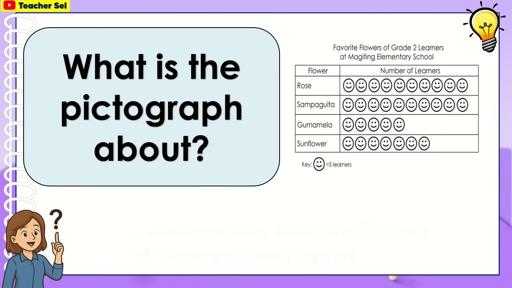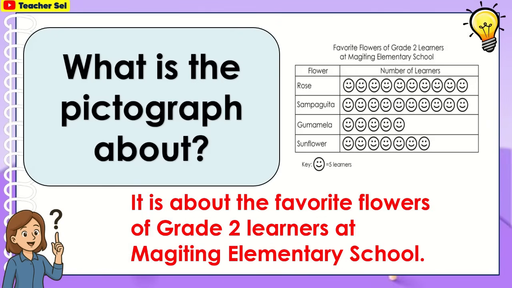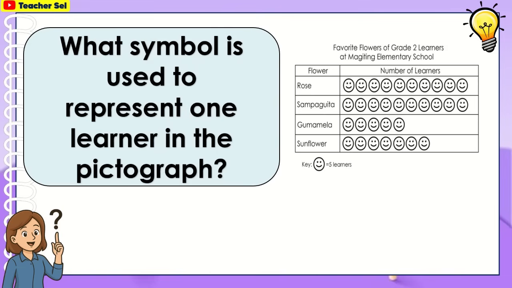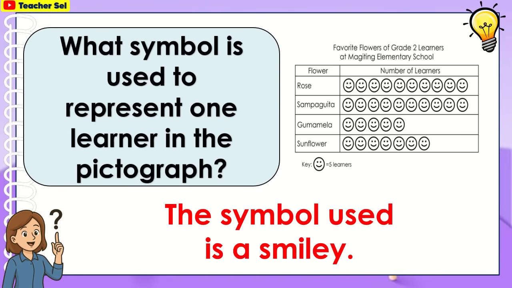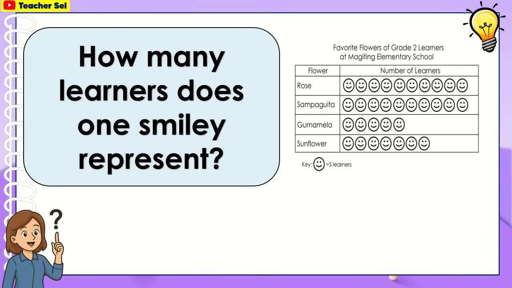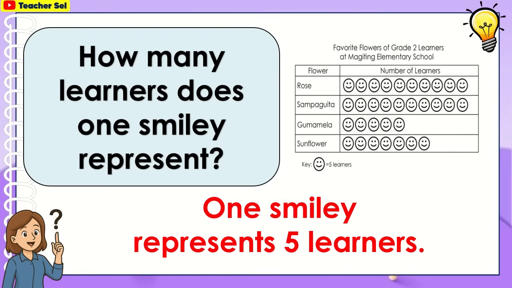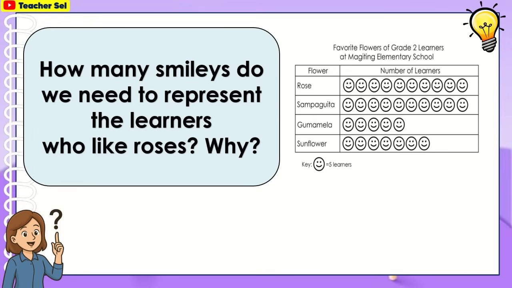What is the pictograph about? It is about the favorite flowers of grade 2 learners at Magiting Elementary School. What symbol is used to represent one learner in the pictograph? The symbol used is a smiley. How many learners does one smiley represent? One smiley represents 5 learners.